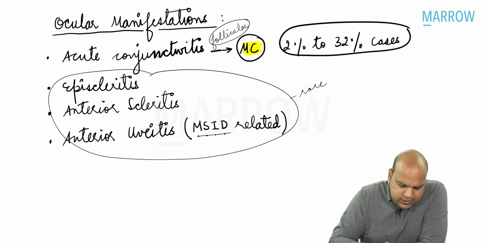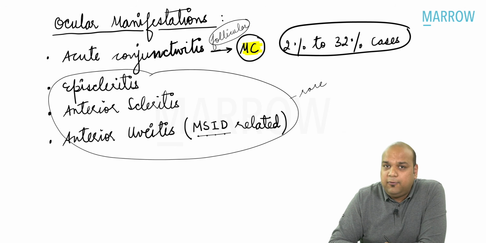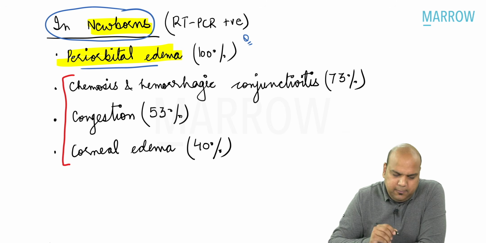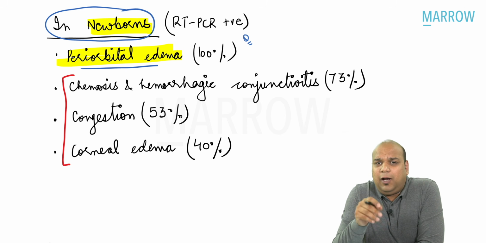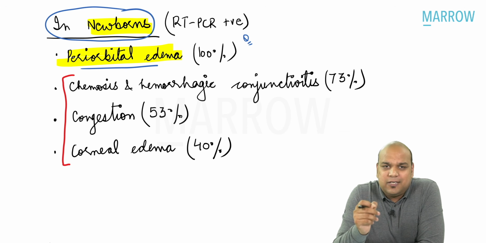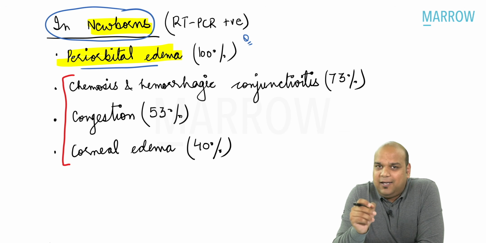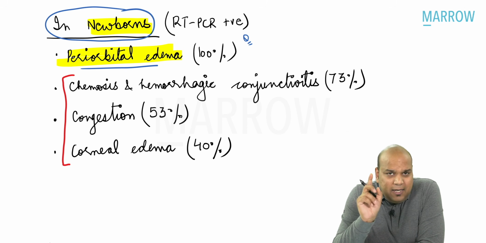Now, the new question which can be asked in the future going forward from COVID-19 ophthalmic manifestations is this. This is a recent study which was done on RT-PCR positive newborns. What are the ocular manifestations of COVID-19 in newborns who have been proven RT-PCR positive? Here the answer changes.